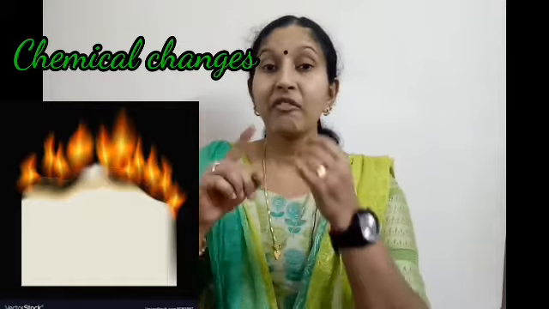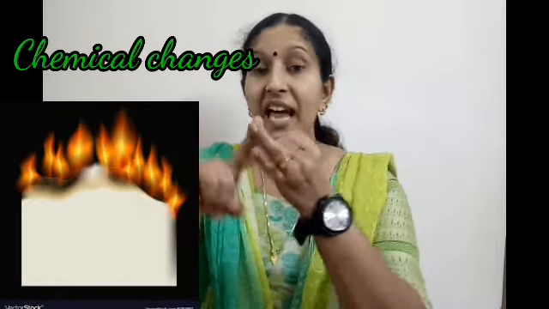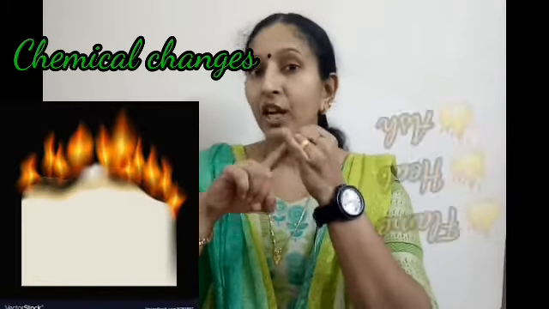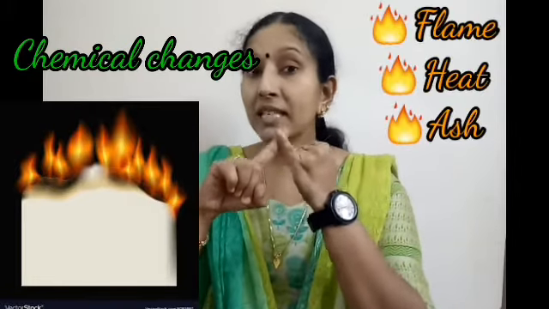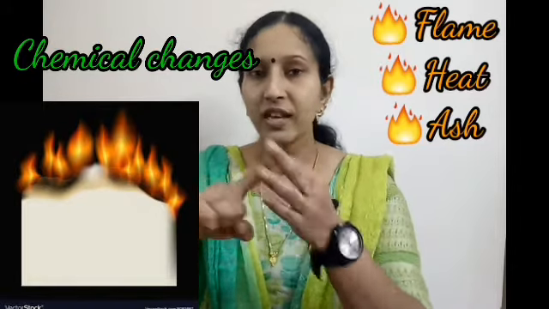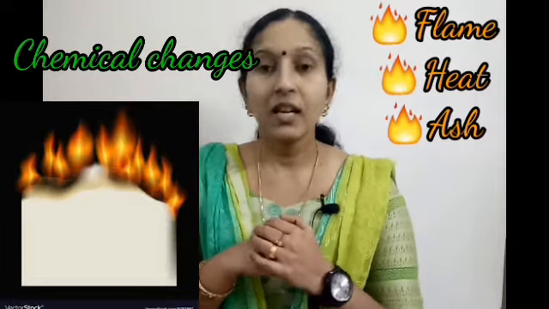Now we can discuss the chemical changes. When we burn paper, what all can you see there? You can see flame, heat and ash, black colored ash. When we burn paper, you can see three substances: flame, heat and ash. Am I right? Okay.